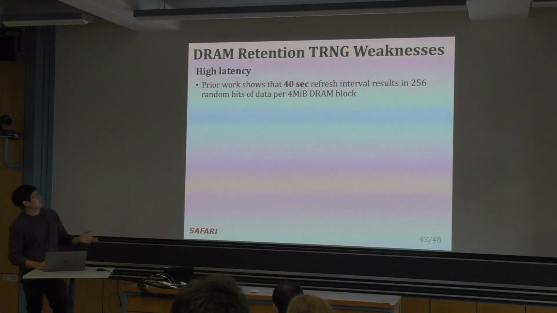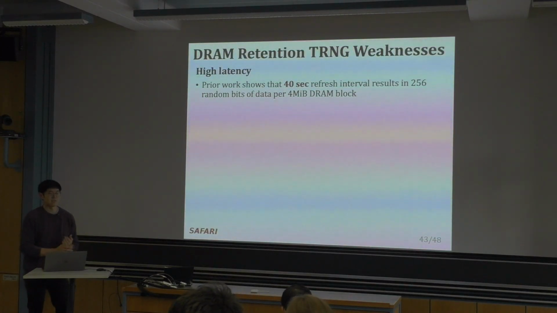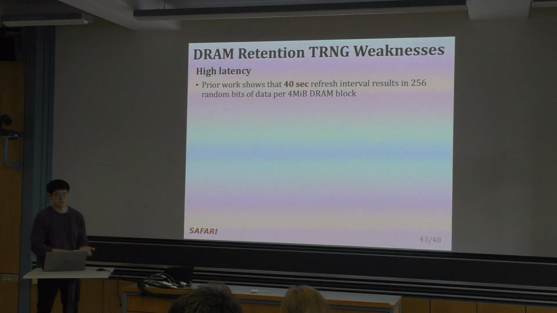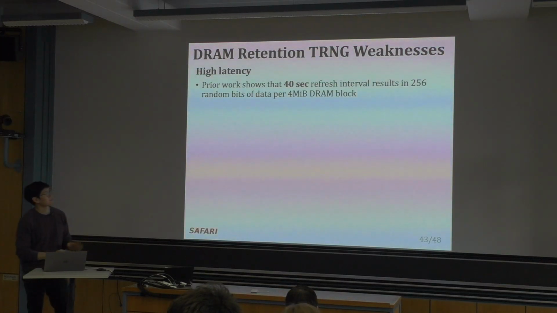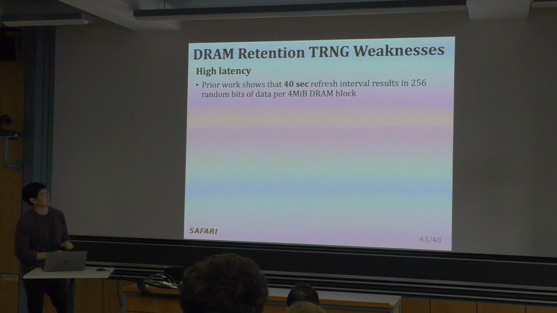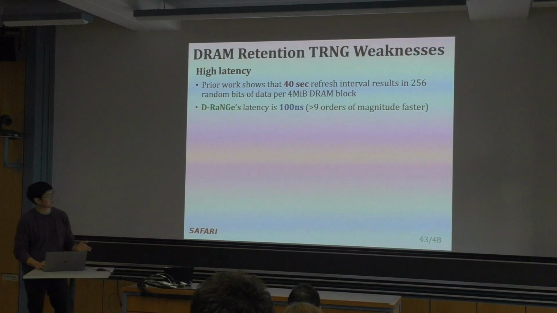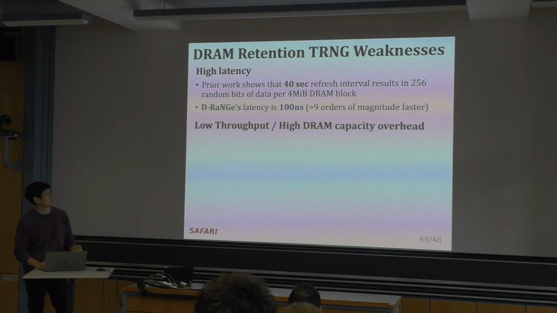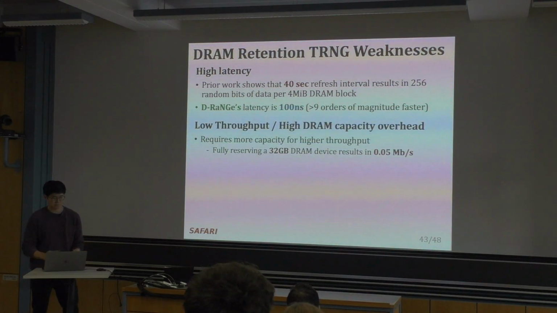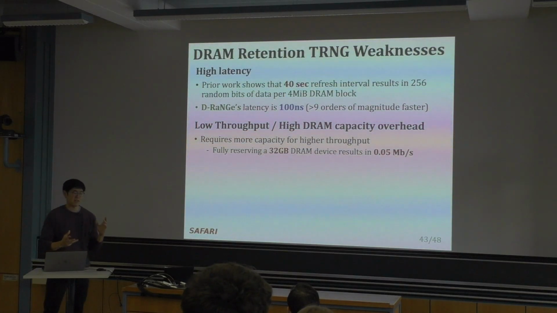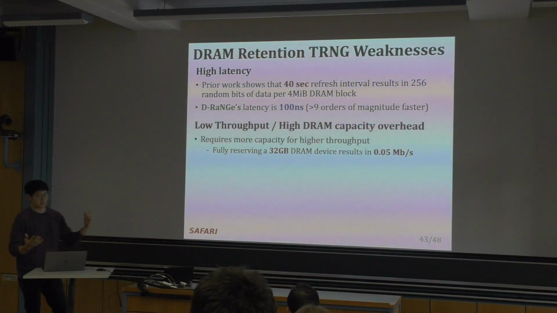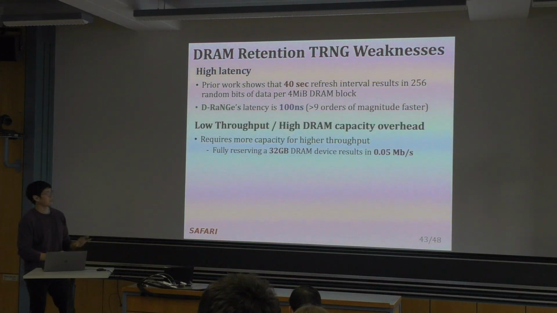Unfortunately, again, there's high latency. They showed that they can generate 256 random bits of data per 4 megabyte block of DRAM in 40 seconds, and we're much faster than that. Also, in terms of throughput, they need to reserve a large area of DRAM to create a high throughput, but even if they reserve a 32 gigabyte DRAM device, they only generate 0.05 megabits per second.